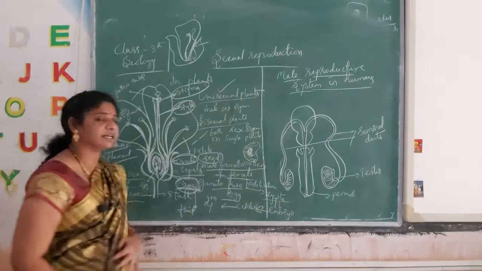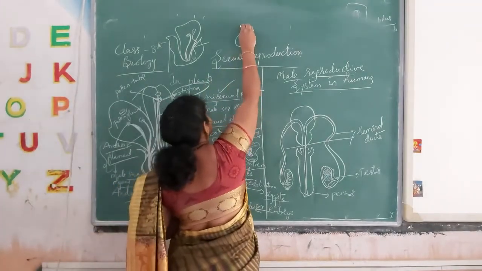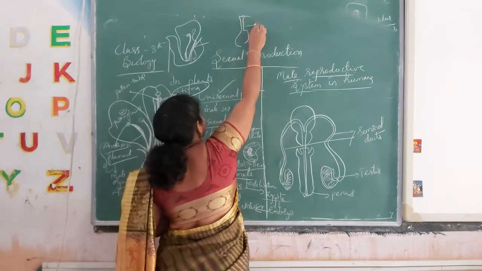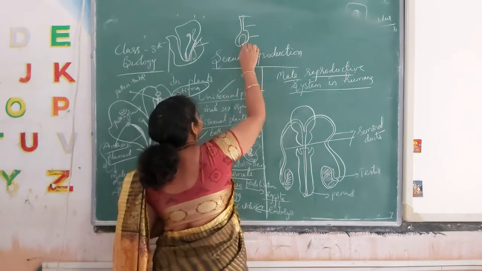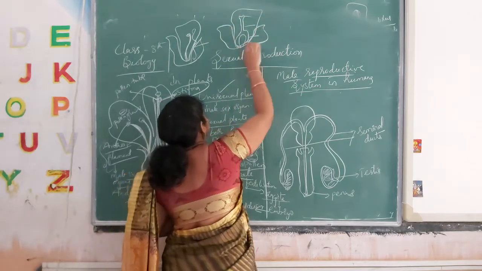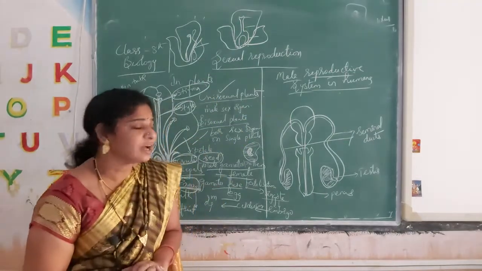These four come under the female sex organs. So ovary, stigma, style, ovule are on another plant, on another flower.